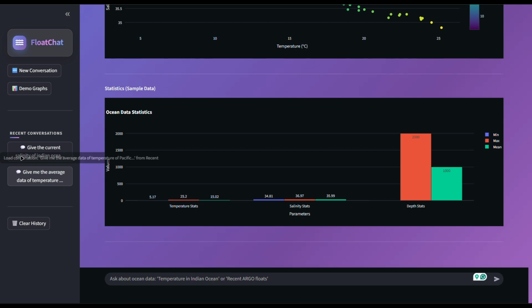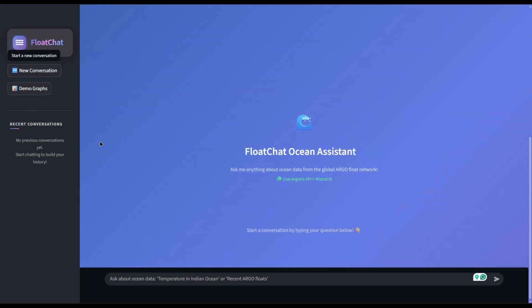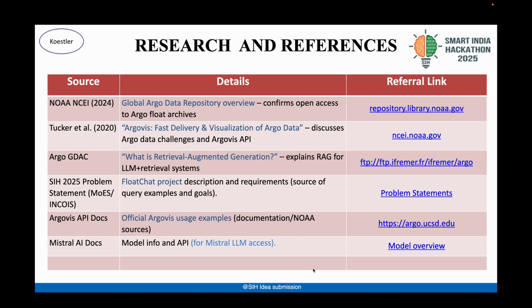On the left side, we have recent conversations where you can go through previous conversations, and at the end we can clear the history. Now Anushka will conclude the project. After exploring the prototype, here are the key data sources and tools for our solution.